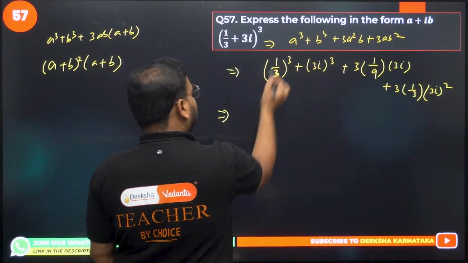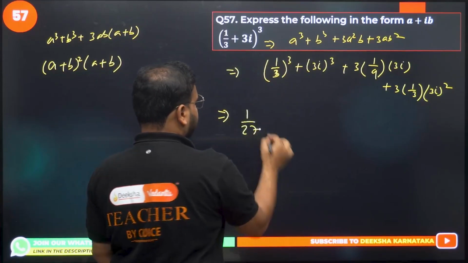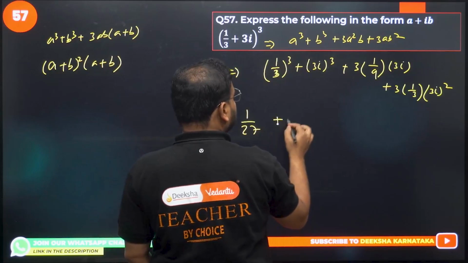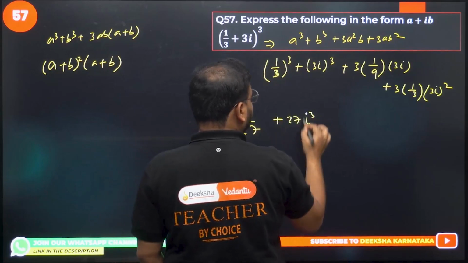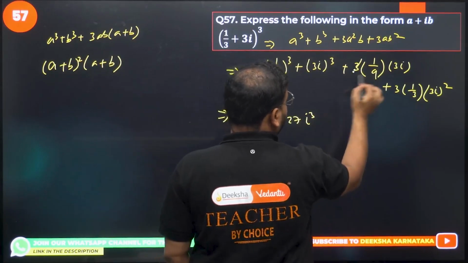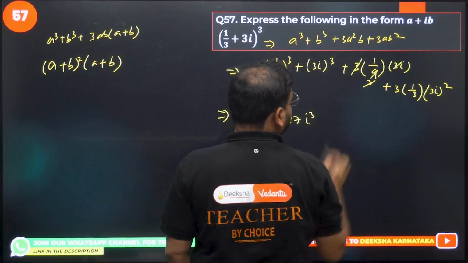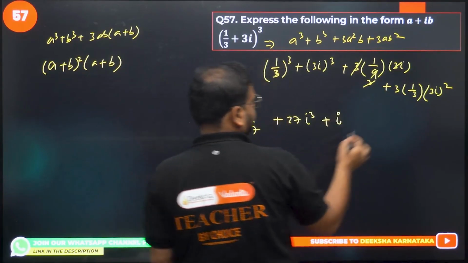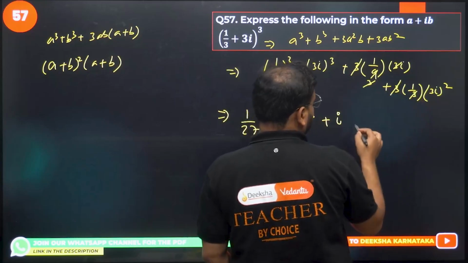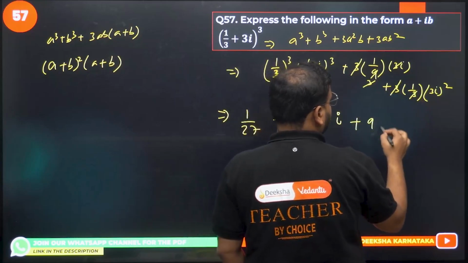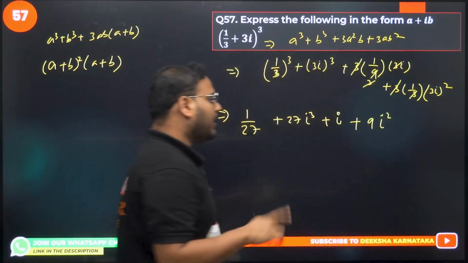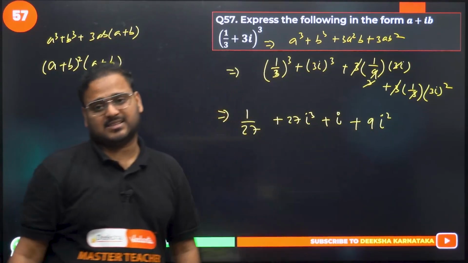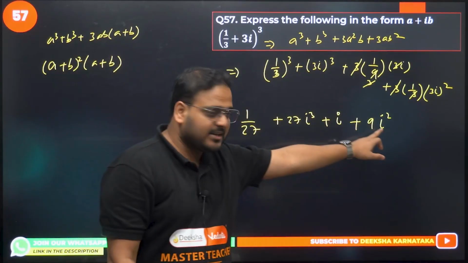Second step. 1 by 3 cube is how much? 1 by 27. (3i) the whole cube becomes what? Plus 27 i cube. This will become what? 3 is a 9 and 3 also is cancelled, so I get here simply plus i. Okay, this also is cancelled, so I get here plus 9i square. Now you know the value of i square and i cube. i square is minus 1 and i cube is minus i.